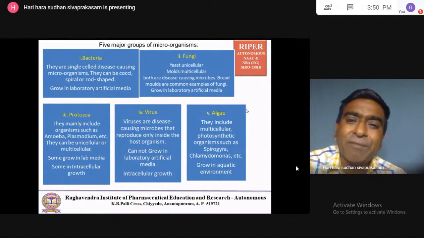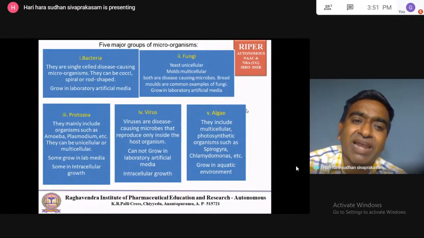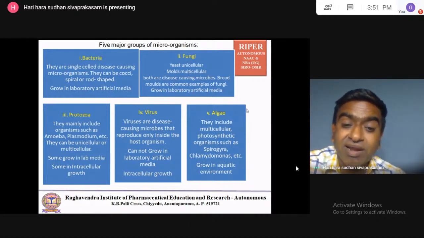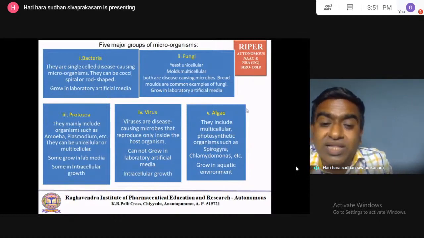They eat bacteria and lower fungi. They digest material from the surroundings. They are saprophytes. They break bigger molecules into smaller molecules and increase the fertility of the land. Bacteria also do the same, breaking bigger molecules into smaller molecules and increasing the fertility of the land.